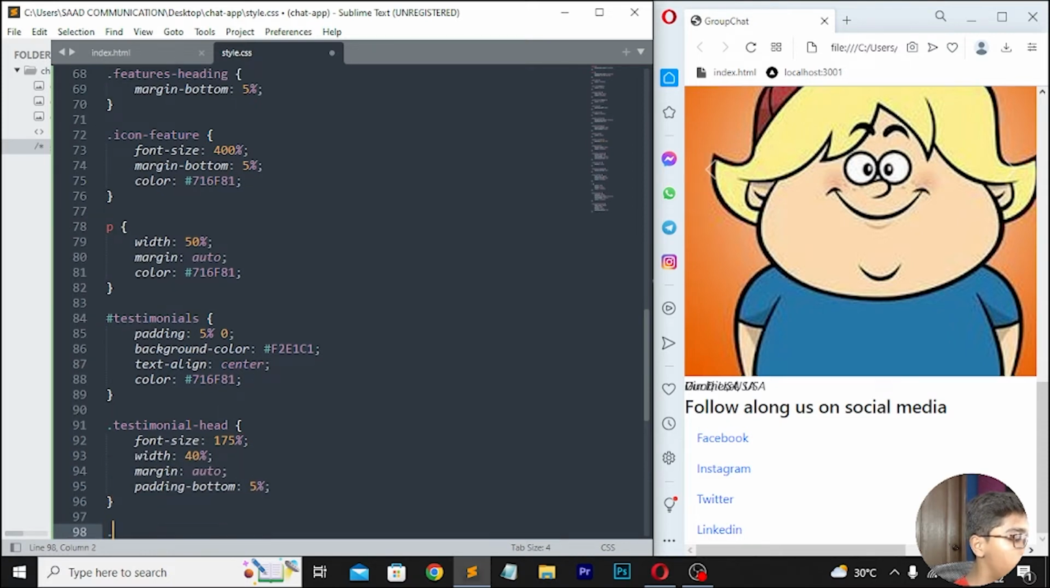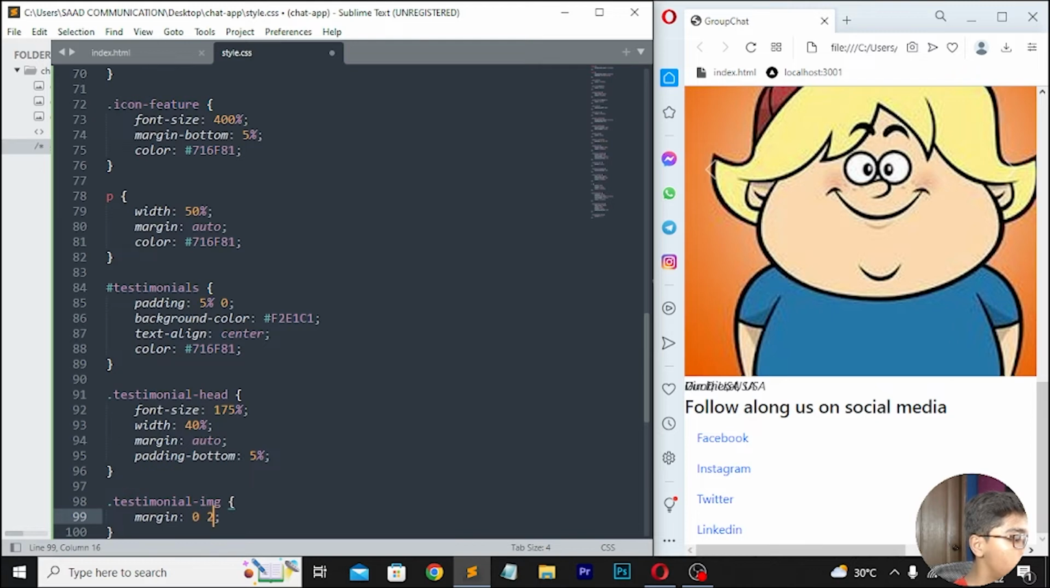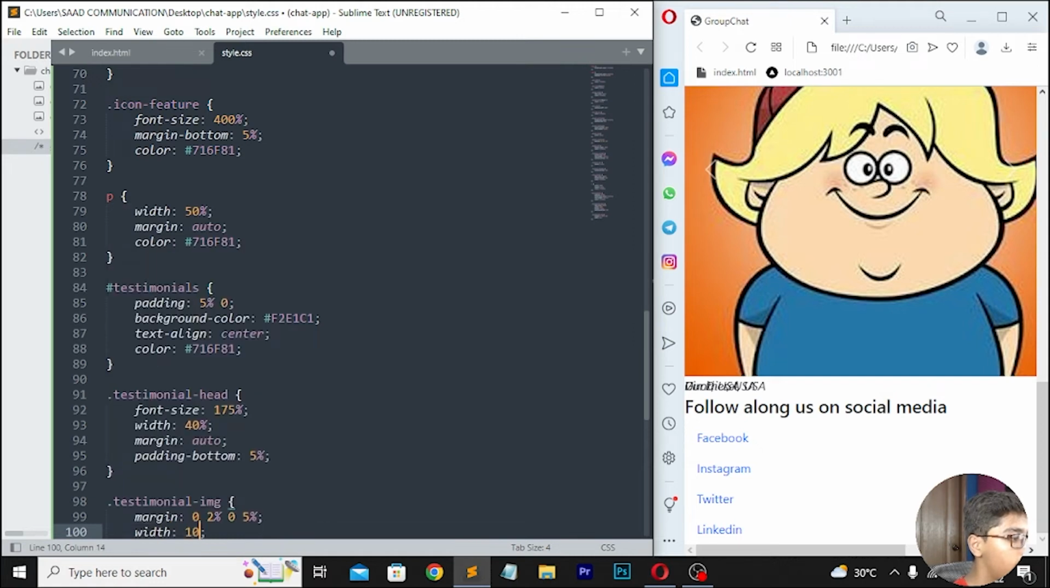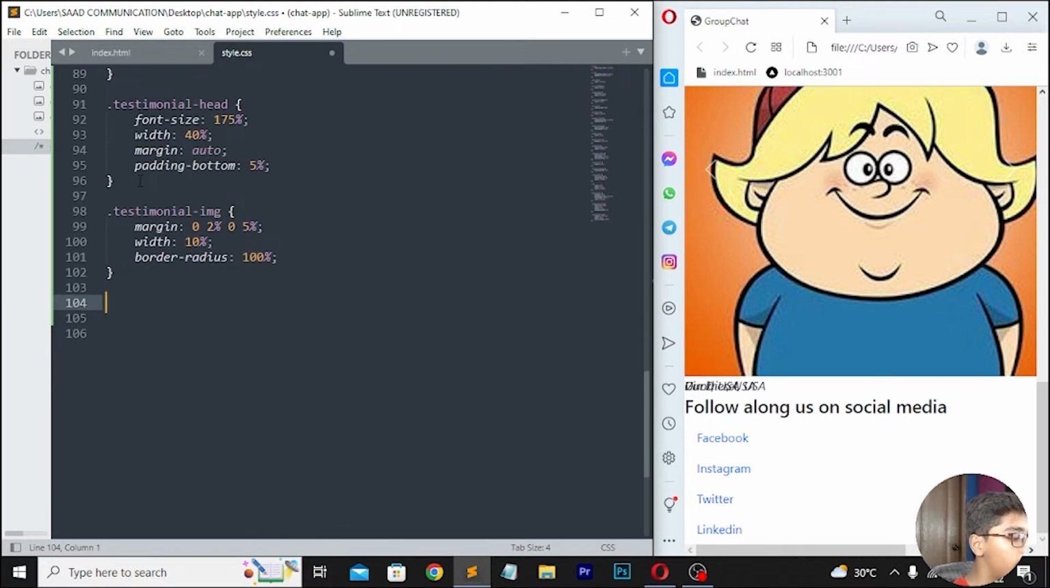Then move down right here .testimonial-image. So here I'll be writing that. Then right here margin, which should be 0 2% 0 5%. Then right here width, which should be 10% here. Then move down right here border radius, and here I will be now writing border radius 100%. Move down here again, then I will be writing em font size, which should be 125%.